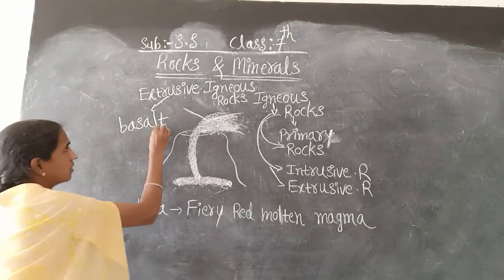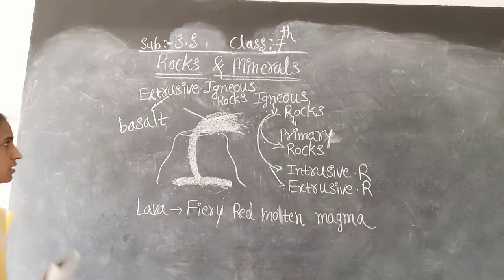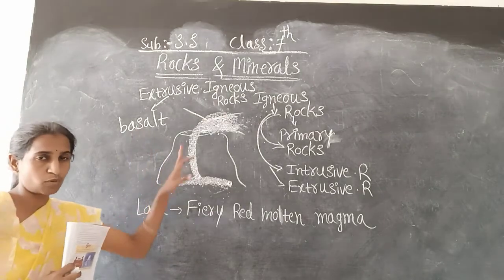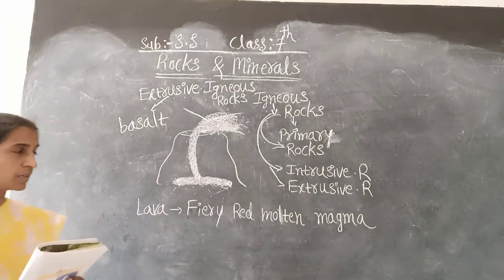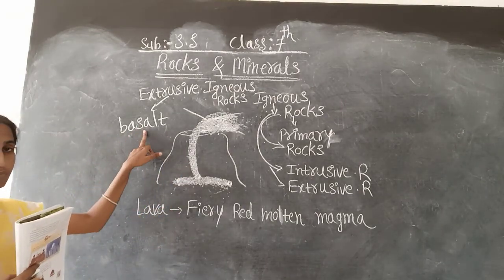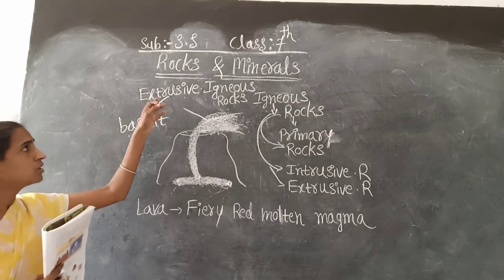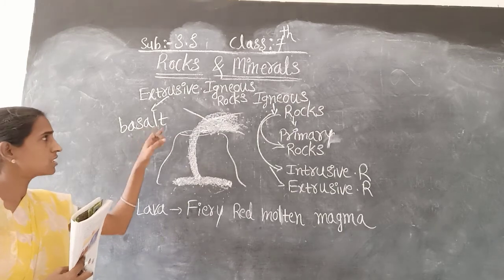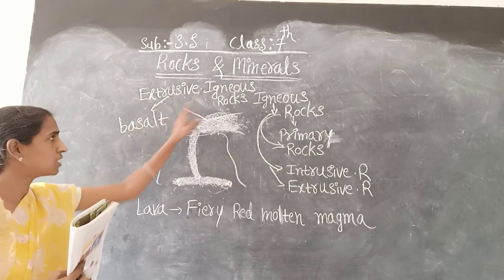This is one rock. I told that basalt is one type of brown rock, in the previous class. So the best example for the extrusive igneous rock is basalt.